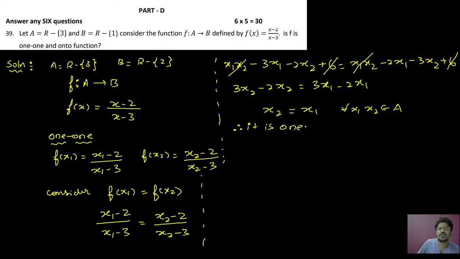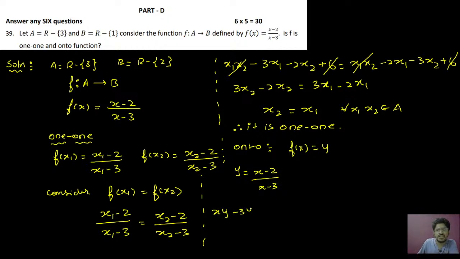Therefore it is 1 1. Okay. So next we can go for onto. For onto you consider a very important thing, that is f of x equal to y. So y will be equal to x minus 2 divided by x minus 3. Again, same, cross multiply, that will be xy minus 3y equal to x minus 2. Okay. So now take x terms on one side, xy minus x equal to 3y minus 2.